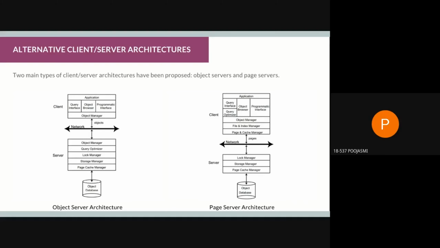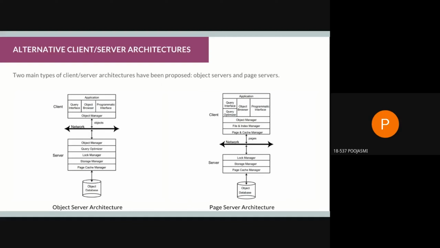Whereas in the page server architecture, you have an application, query interface, query optimizer also, object browser, programmatic interface, and object manager. In addition to these, we also have file and index manager, and page and cache manager.